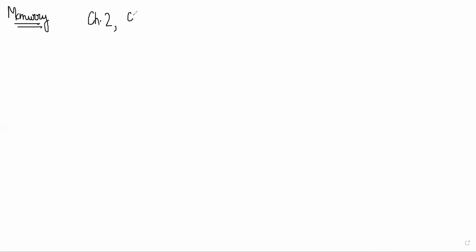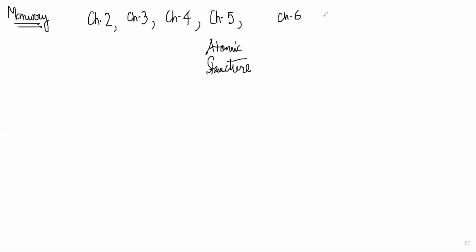Chapter 2, chapter 3, chapter 4. Chapter 4 is reactions in aqueous solution. Chapter 5 is atoms, atomic structure. Chapter 5 is very important. Then chapter 6 is periodicity and compounds, periodic trends and bonding theory, ionic bonds. Chapter 6, ionic bonds.